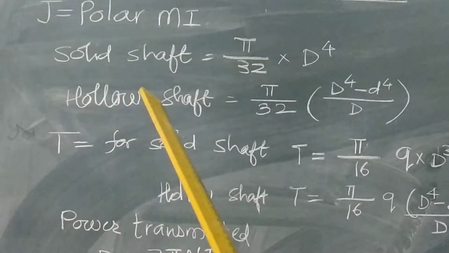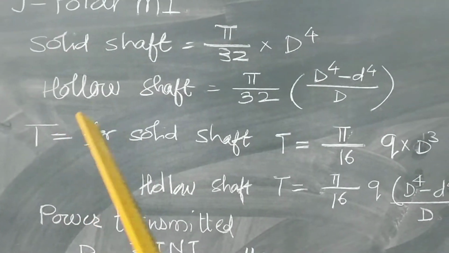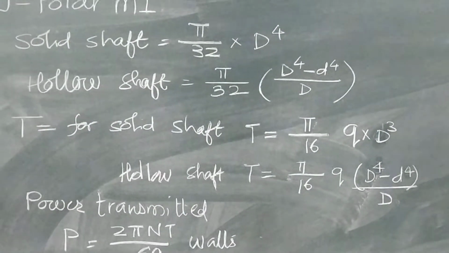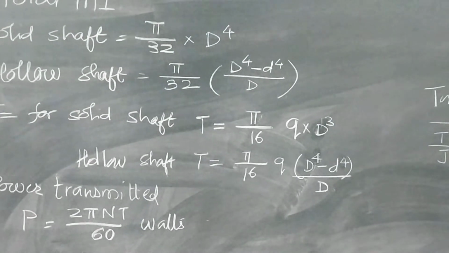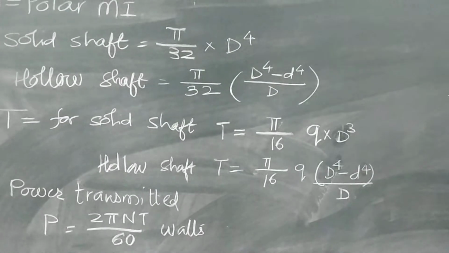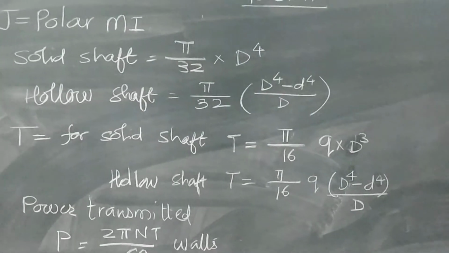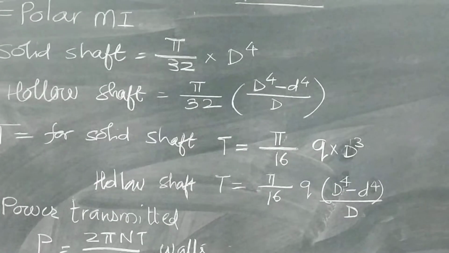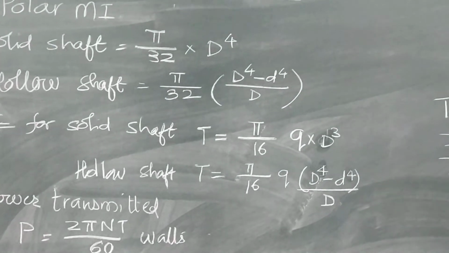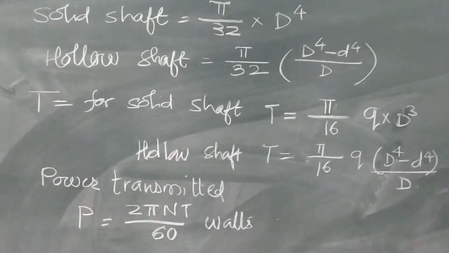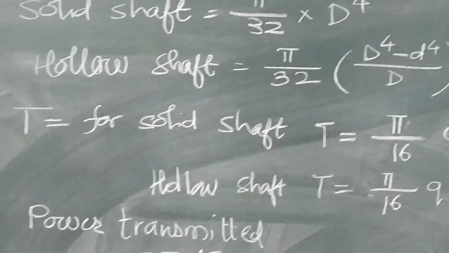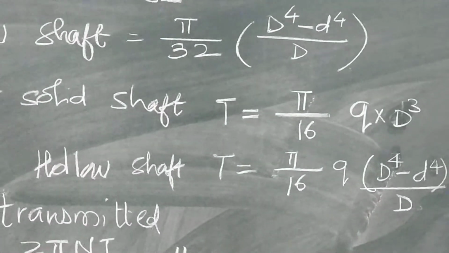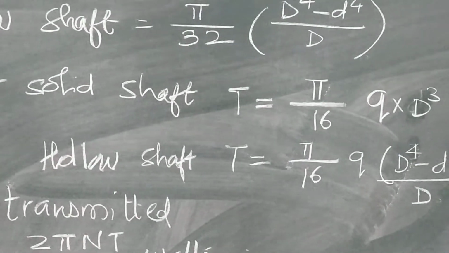Now, T, that means torque. The value of torque for a solid shaft, T is equal to pi by 16 q into d cube, or Fs into d cube, where q or Fs is shear stress. For a hollow shaft, it is pi by 16 q into D raised to 4 minus d raised to 4 by D. Again, capital D is the outer diameter, small d is the inner diameter.